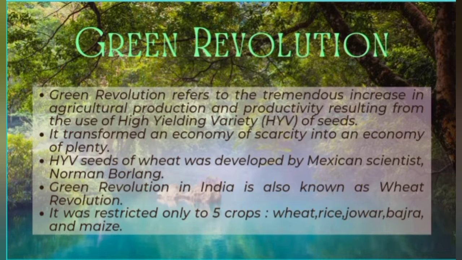So it is a huge, sudden increase in agricultural production and productivity, which was caused by the implementation of HYV seeds in India. HYV seeds means high yielding variety of seeds, which increased the production of the agricultural sector in India.